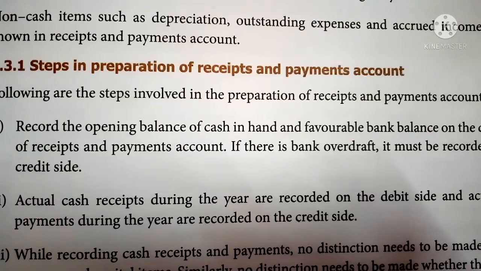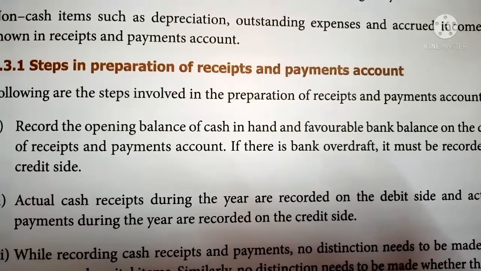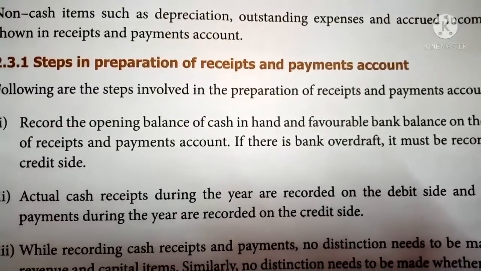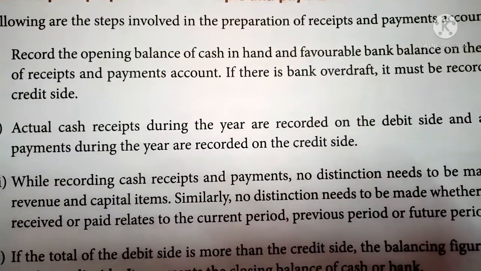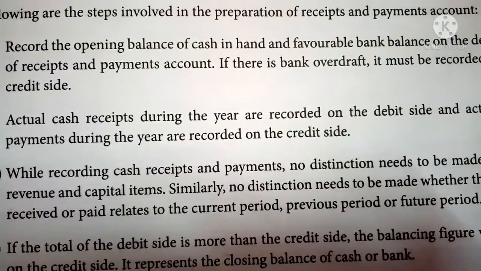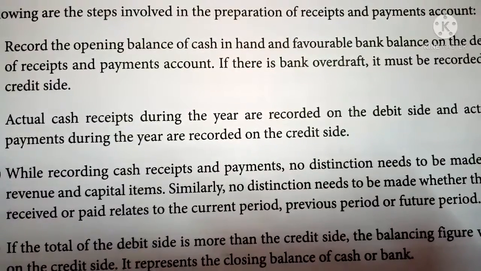And actual cash payments during the year, whether they relate to the previous, current, or next year, should be recorded on the credit side, that is the right side, the payment side of the receipts and payments account. While recording cash receipts and cash payments, no distinction needs to be made between revenue and capital items.